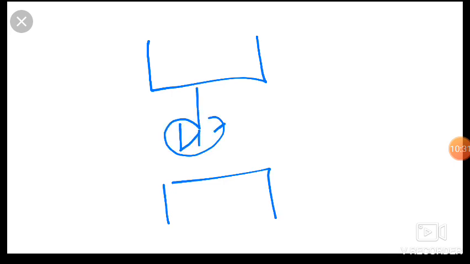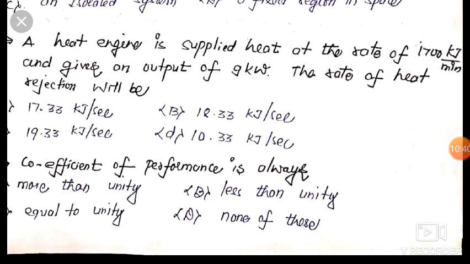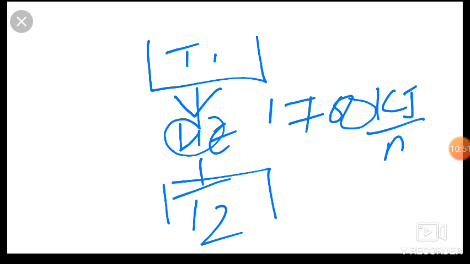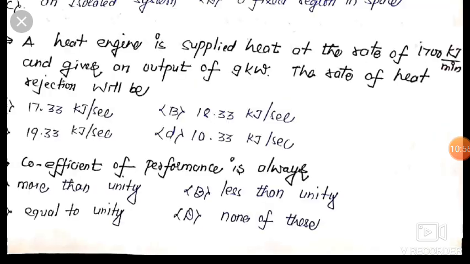This is temperature T1 higher, temperature T2 lower. Friends, it gets heat at the rate of 1700 kilojoule per minute, and heat engine gives us work at the rate of 9 kilowatt.